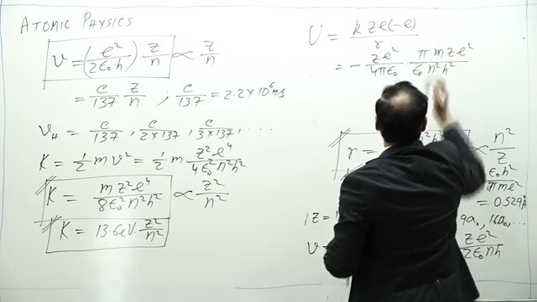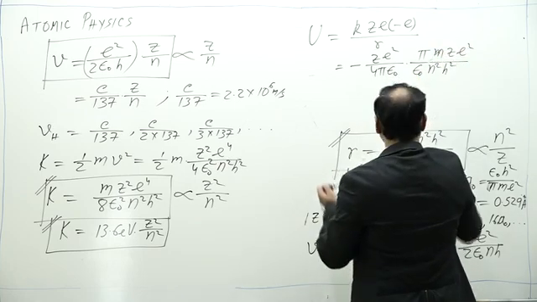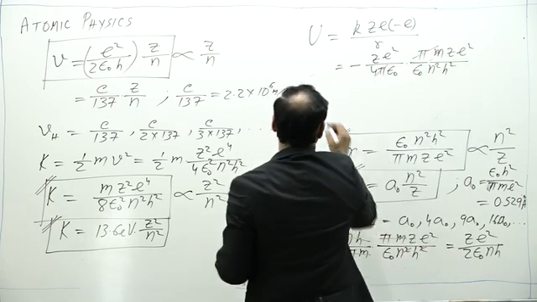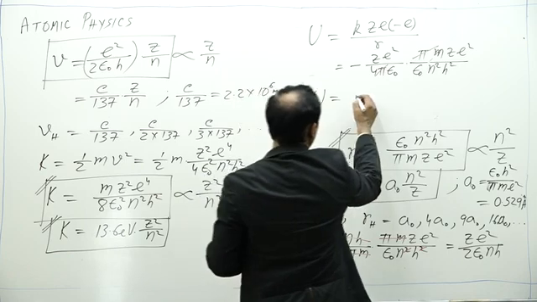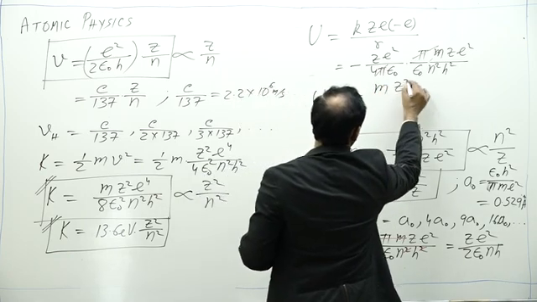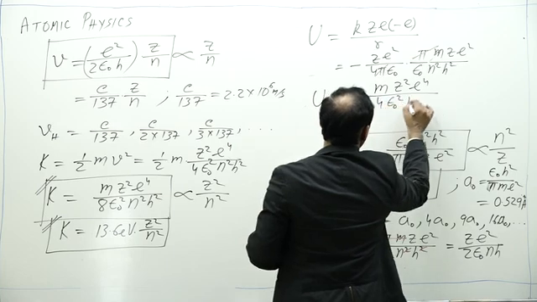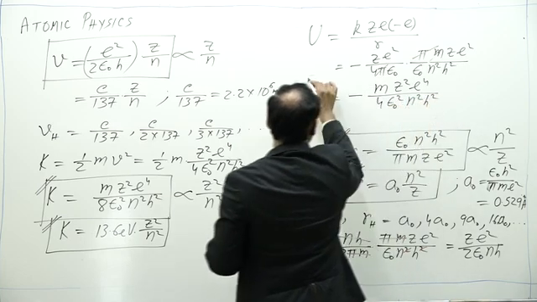This pi is now cancelled and we have the expression for potential energy to be equal to minus m z square e to the power 4 upon 4 epsilon naught square N square h square.